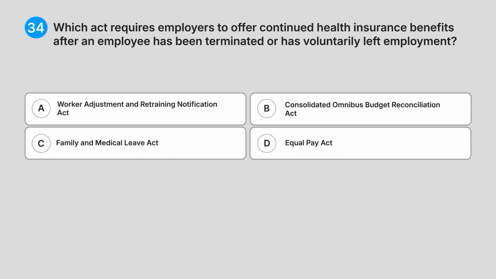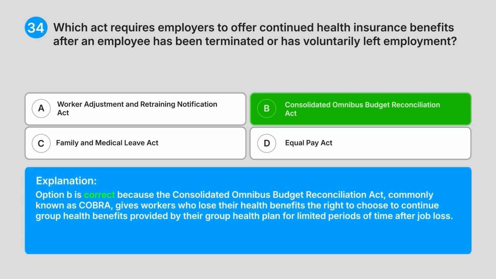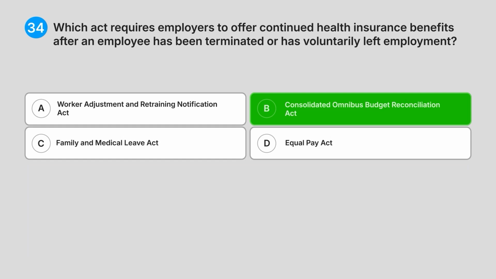Correct answer, B. Consolidated Omnibus Budget Reconciliation Act. Explanation. Option B is correct because the Consolidated Omnibus Budget Reconciliation Act, commonly known as COBRA, gives workers who lose their health benefits the right to choose to continue group health benefits provided by their group health plan for limited periods of time after job loss.